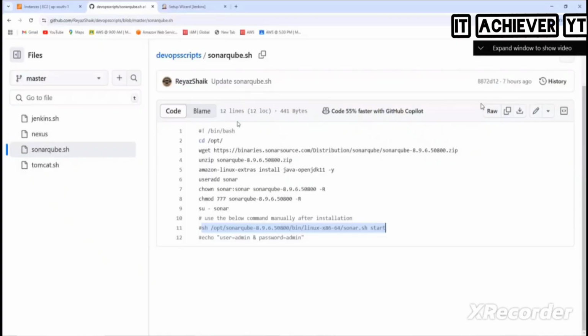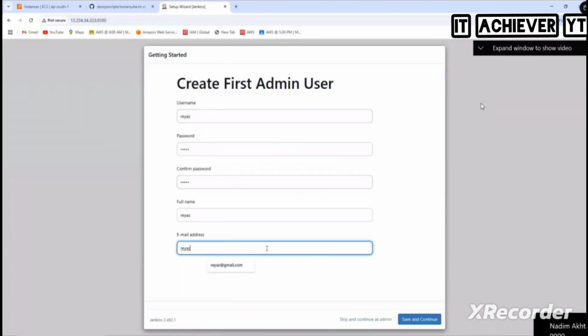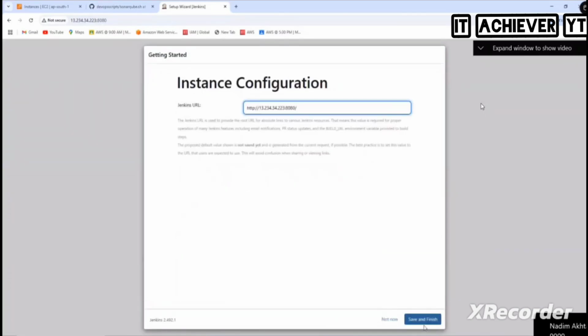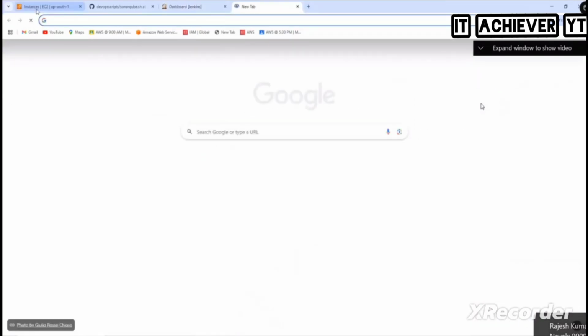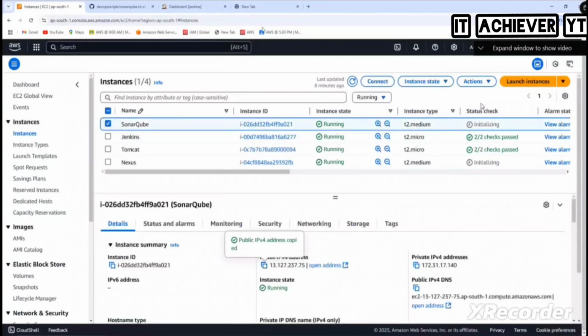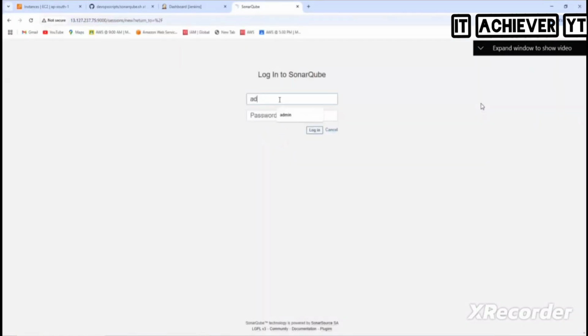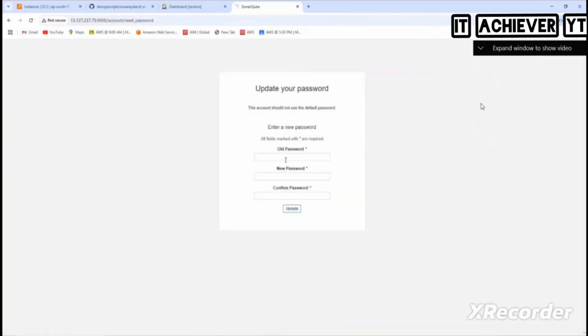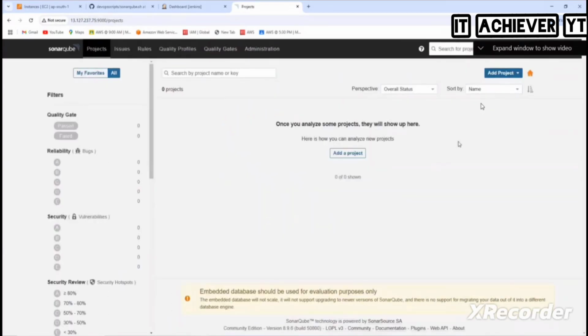So Sonar is working on which port number? So our Jenkins is ready. Okay, now we need to open which one? Sonar. So copy it. What's the port number? 9000. What's the username? Admin. Password? Admin. And I'm putting root 123456. Remind me this. Okay, so we need to add the project. We'll do this later. Our Sonar is ready, everyone.